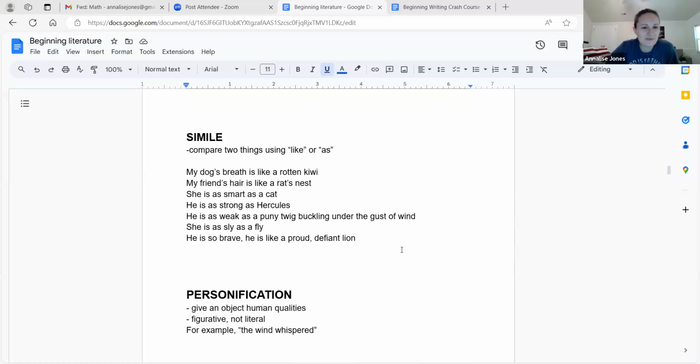These were just some examples of simile. My dog's breath is like a rotten kiwi. This is what my students submitted to me in our class. My friend's hair is like a rat's nest. She is as smart as a cat.